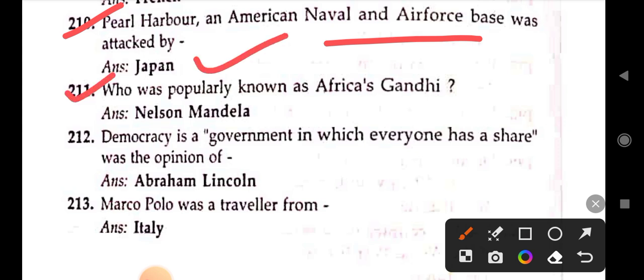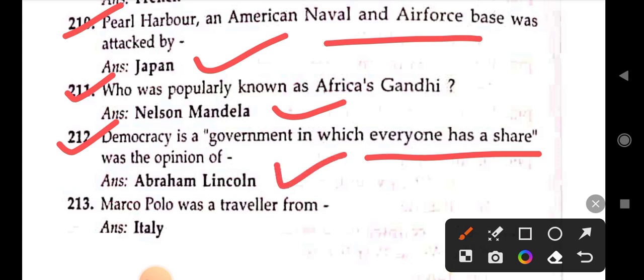Who was popularly known as the African Gandhi? Nelson Mandela. Democracy is a government in which everyone has a share, was the opinion of Abraham Lincoln. Marco Polo was a traveler from Italy.